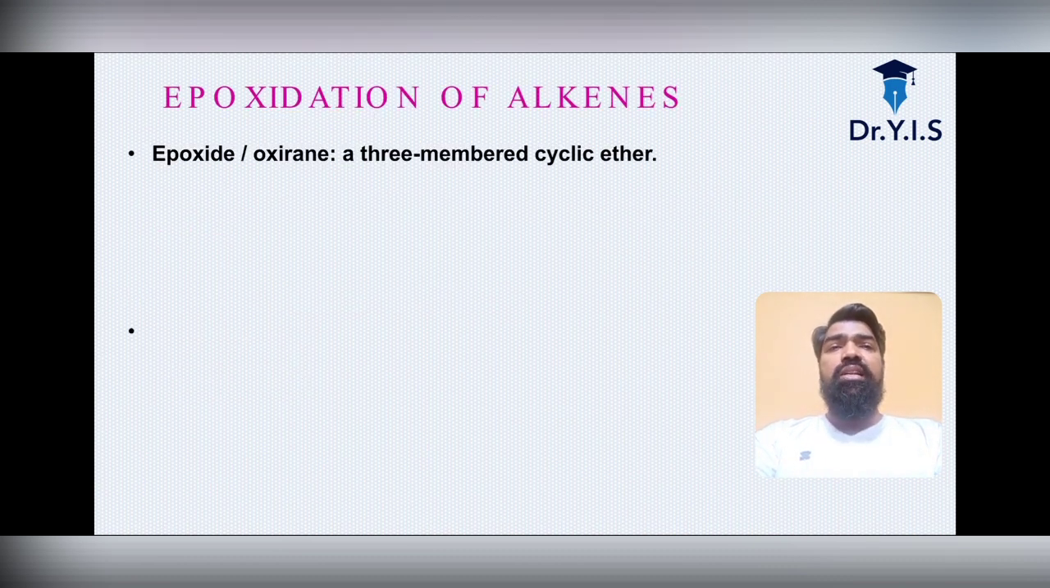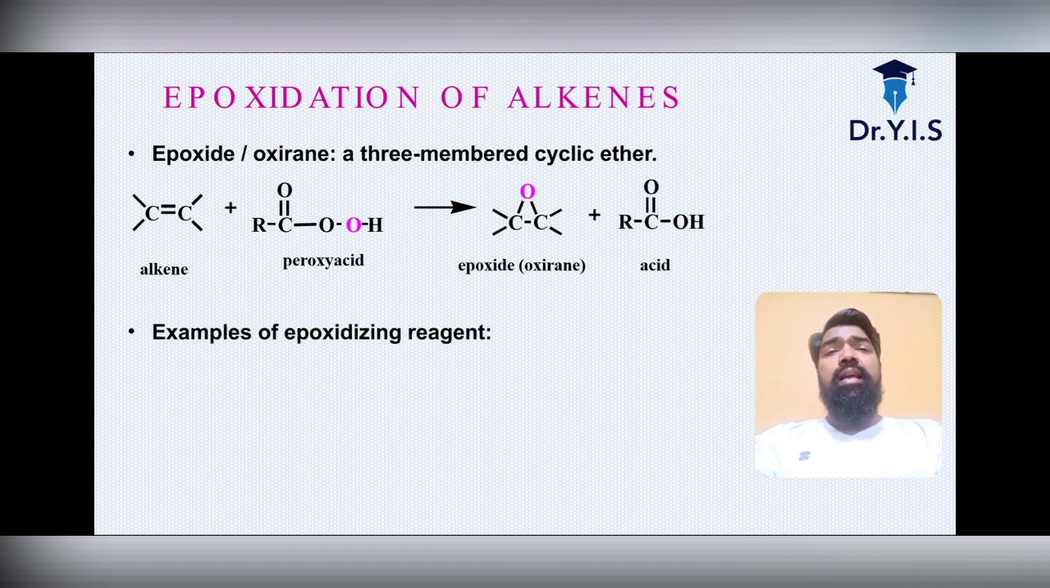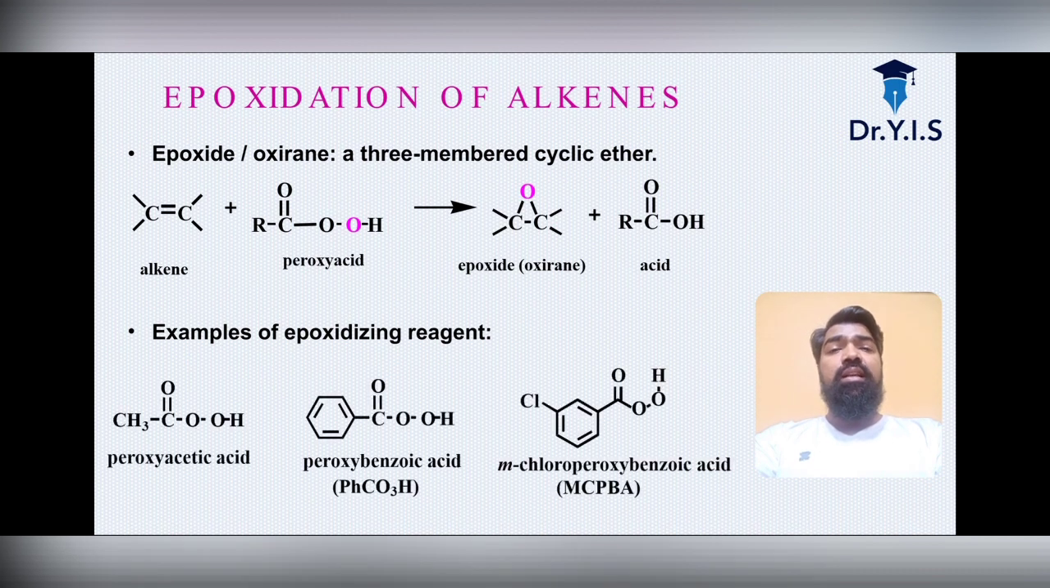Now what is the epoxidation of alkenes? The epoxide is a three-membered ring, also called an oxirane, a cyclic ether. The alkene reacts with a peroxy acid, the epoxide will form, and it will give you the acid. Examples of epoxidizing reagents are peroxyacetic acid, peroxybenzoic acid, and metachloroperoxybenzoic acid.